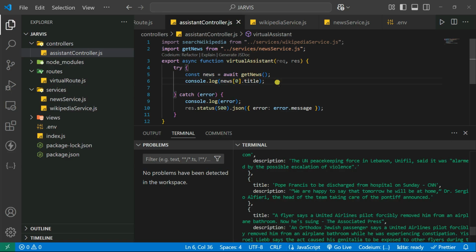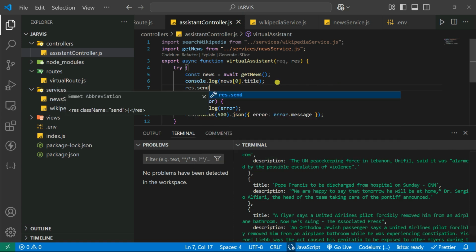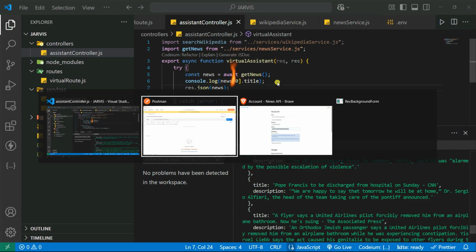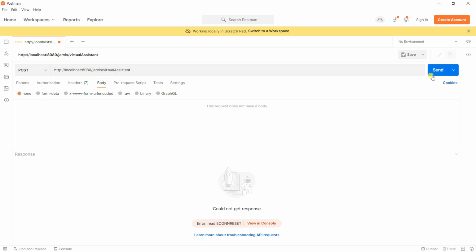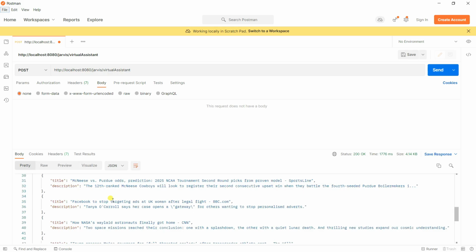Otherwise, you can also send the response here. Let's say res.send, so I can send the response, or I can send JSON data, because this is nothing but JSON itself. Inside that I'm going to pass the news as well. Now let's save it, go to Postman, and click on send. I got some response in the form of JSON. This is the news in JSON form.